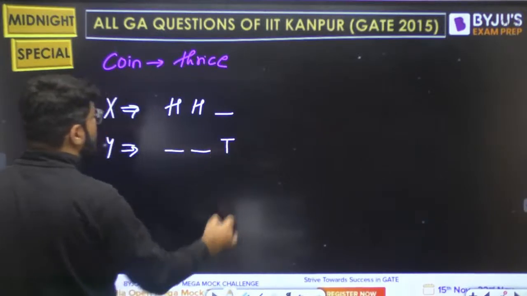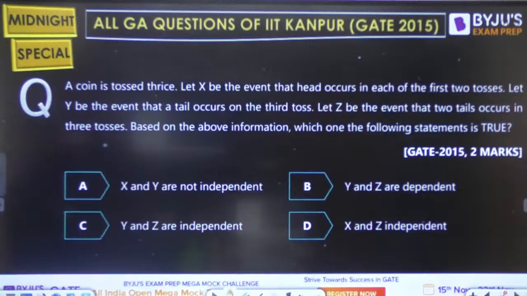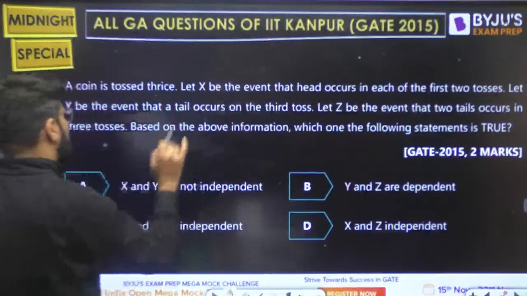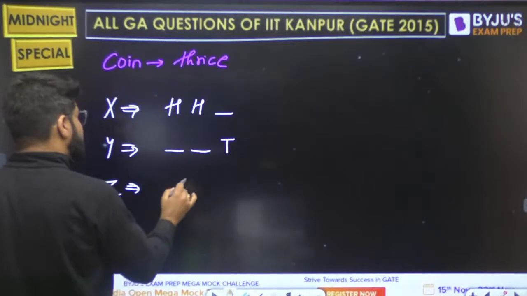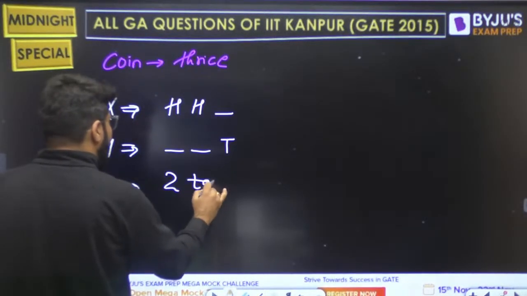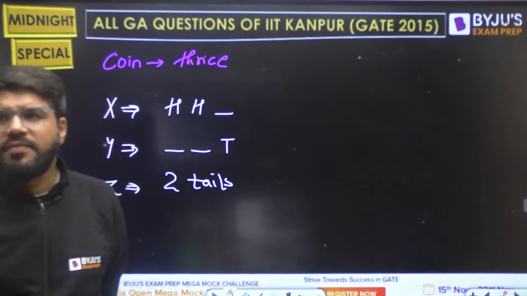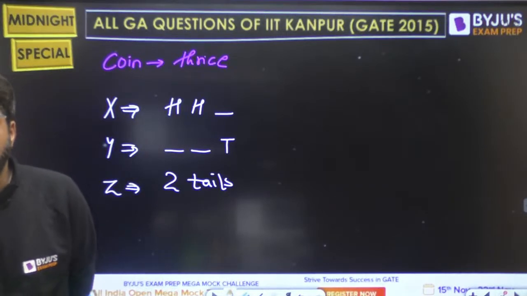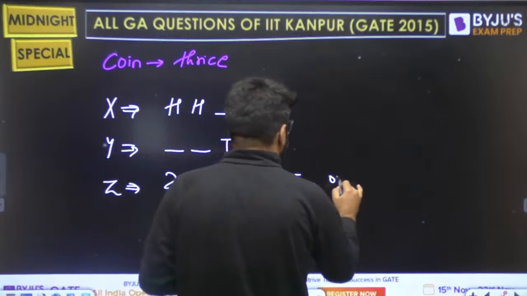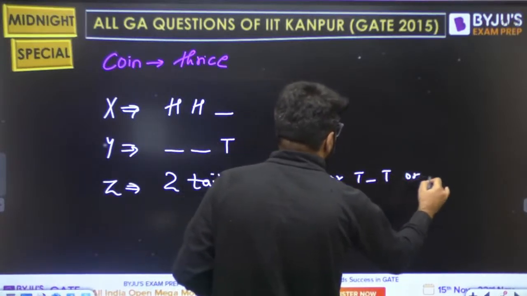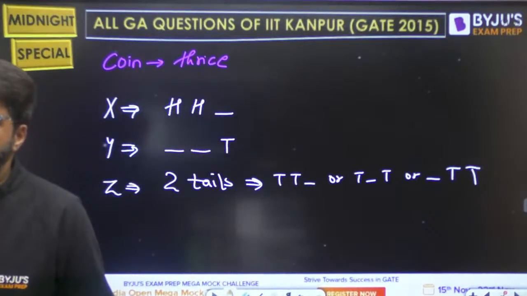Dash dash tail. Y only talks about the third. Let Z be the event that 2 tails occur in 3 tosses. 2 tails anywhere. So it can be TT dash, or T dash T, or dash TT. 2 tails occur anywhere in the 3 tosses.